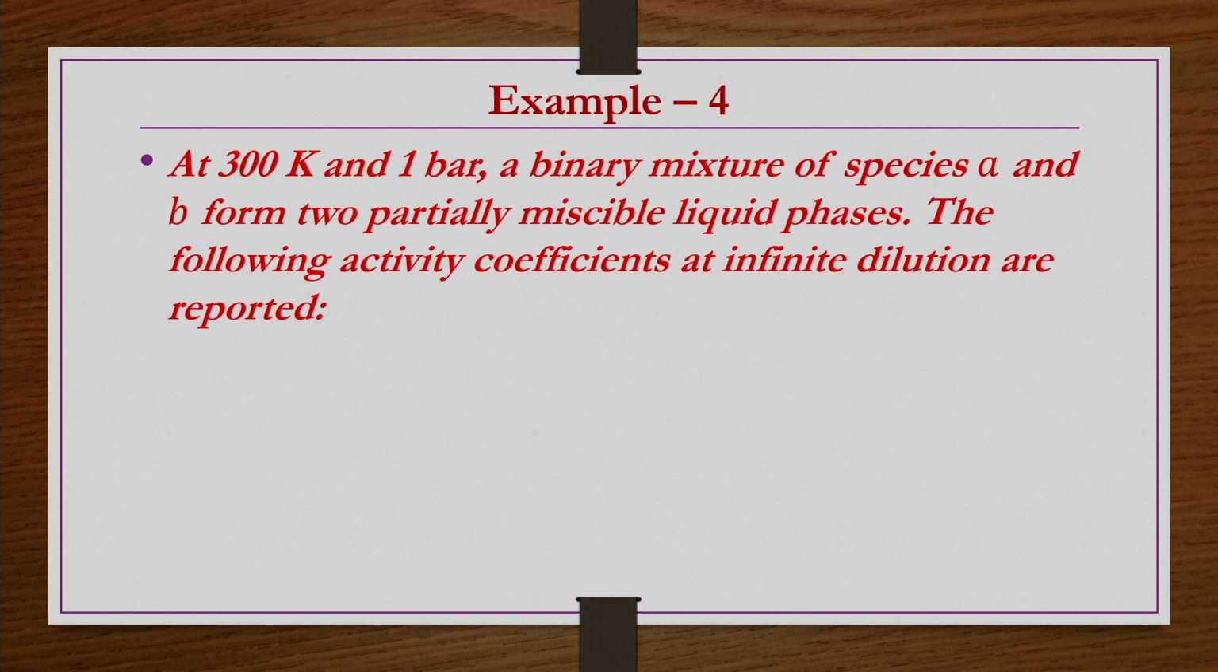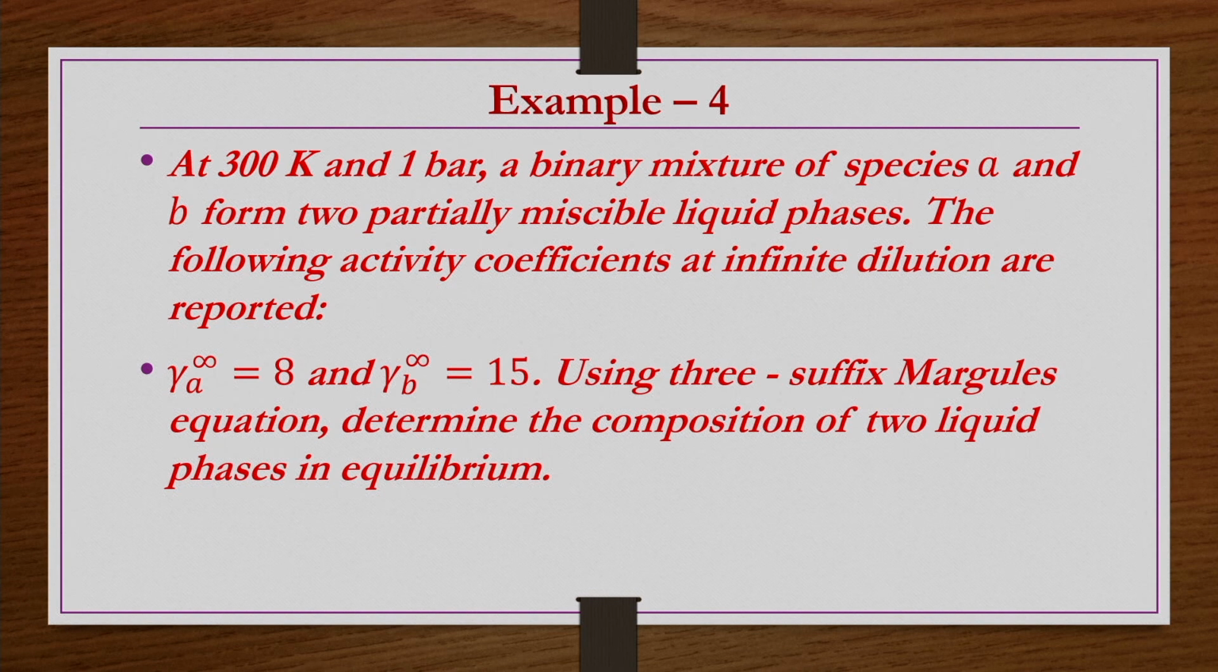Now, we take another example problem. At 300 Kelvin and 1 bar, a binary mixture of species A and B forms two partially miscible liquid phases. The activity coefficients at infinite dilution, gamma A infinity and gamma B infinity, are provided. Using the 3 suffix Margules equation, determine the composition of the two liquid phases in equilibrium.